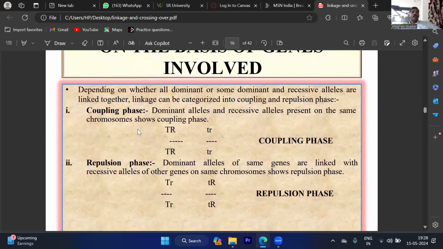Bateson and Punnett explained the linkage phenomena with two terms, coupling and repulsion. Coupling means dominant alleles or recessive alleles are present on the same chromosome. This is called cis arrangement.